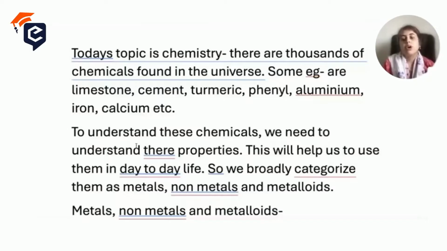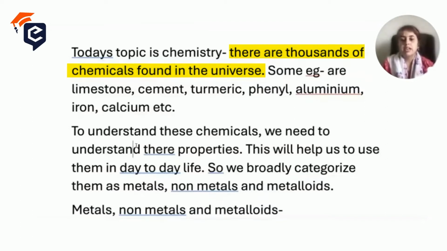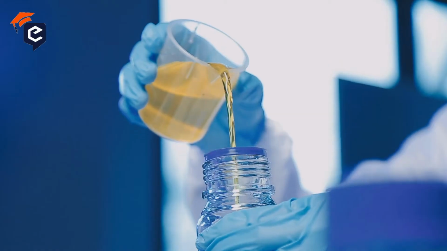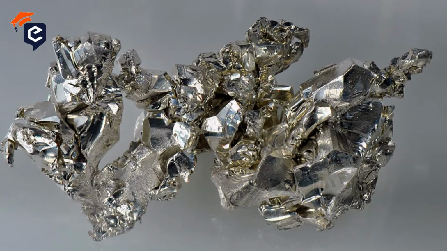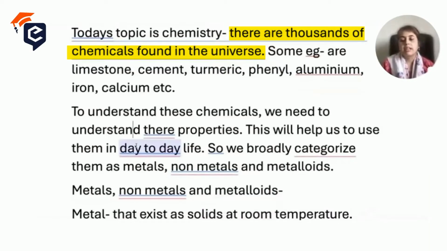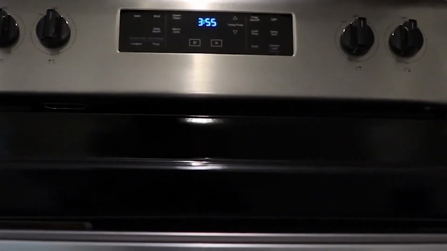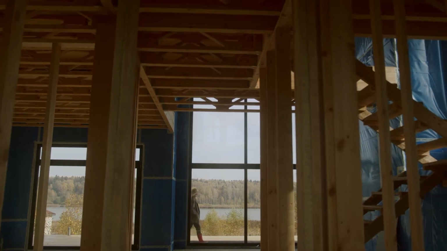As we all know, in chemistry we are going to study thousands of chemicals which are found in this universe. I am giving you some examples of the chemicals you use every day in your life: cement, limestone, turmeric, phenyl, aluminum, iron, calcium. You must have heard that there is calcium in our teeth. Most of the things in your house are made up of iron, right? Wood is also another chemical, right?